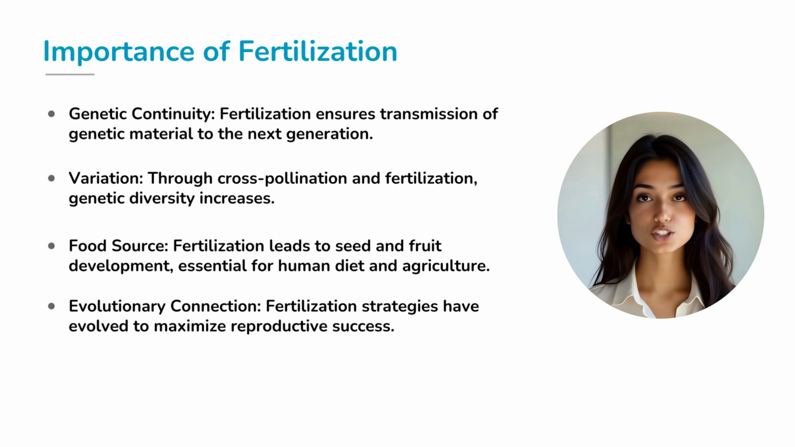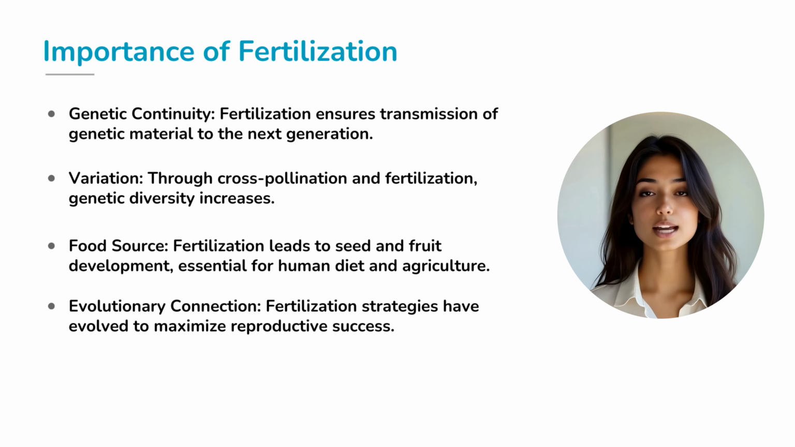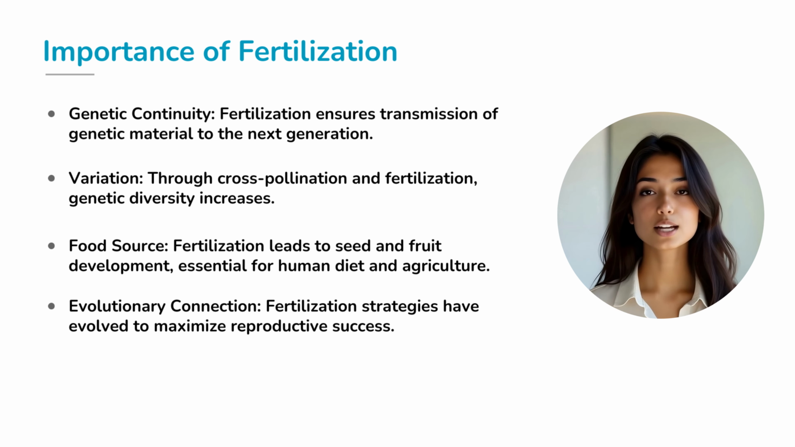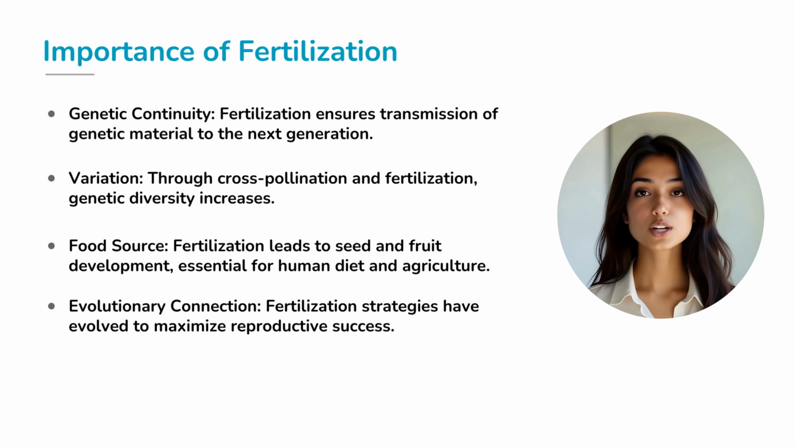So why is fertilization so important? First, it ensures genetic continuity, passing on hereditary information from parent to offspring. Second, it promotes variation, especially when combined with cross-pollination, helping plants adapt to new environments. Third, it produces seeds and fruits which form the foundation of our diet and agriculture. From rice and wheat to mangoes and beans, every crop we depend on is a result of fertilization. Finally, this process represents an evolutionary marvel. Plants have evolved countless strategies to make fertilization successful.